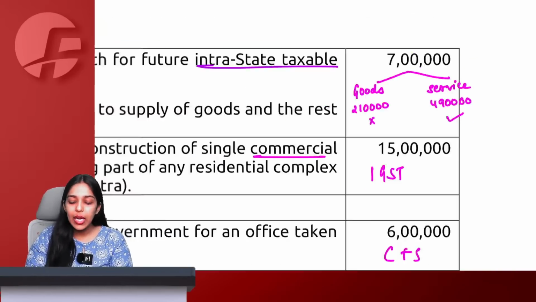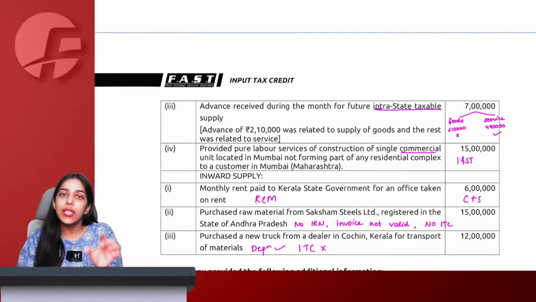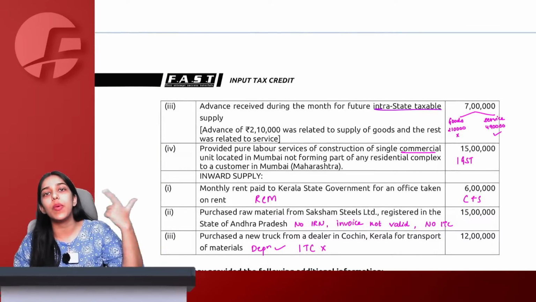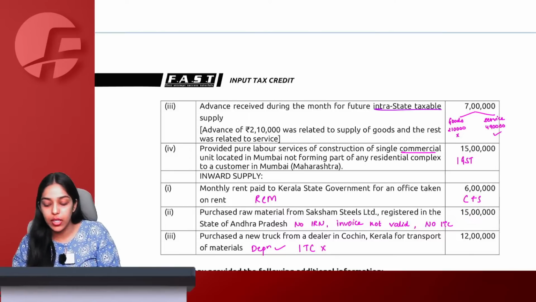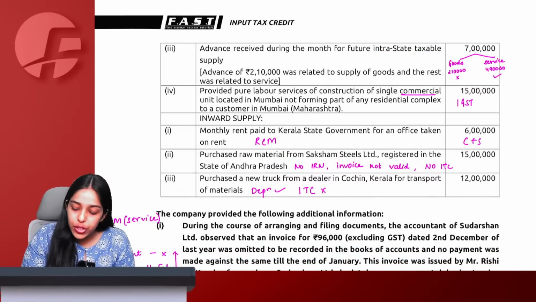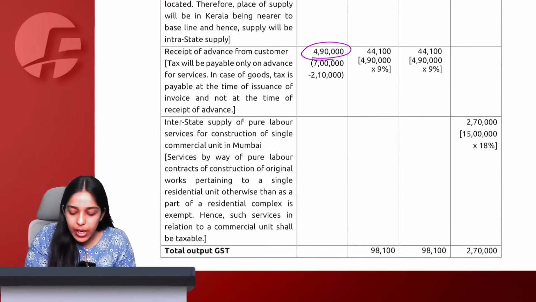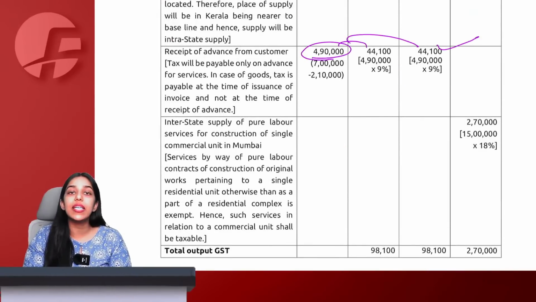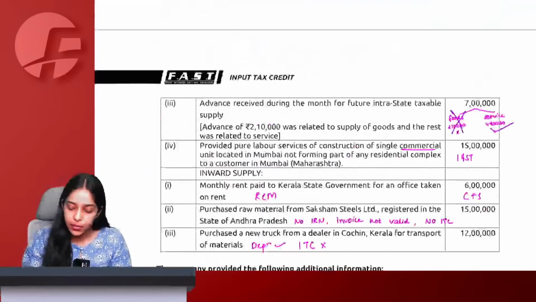So, from the entire advance of 7 lakh, I will say that for goods, time of supply is not coming because section 12 says that you have to take invoice or last date of invoice, whichever is earlier. And this is only payment, no invoice, no last date of invoice. So, goods I will ignore. Services 4,90,000. Services only 4,90,000 because the question is saying it is intrastate. C plus S GST 9% charged.